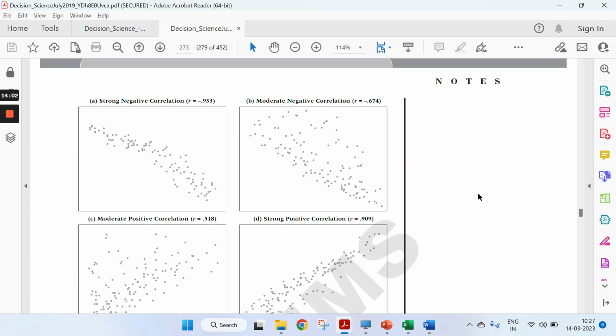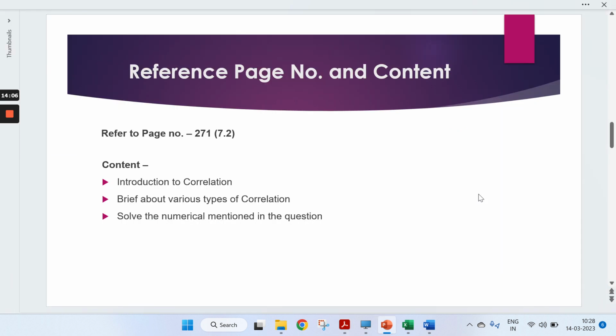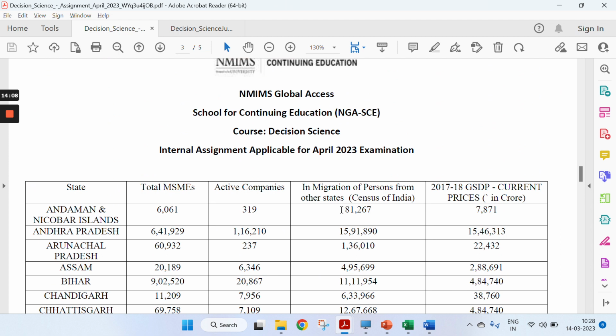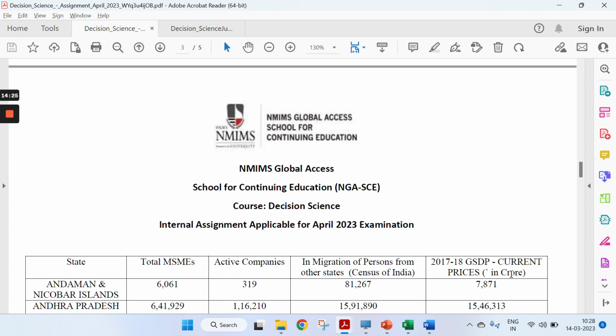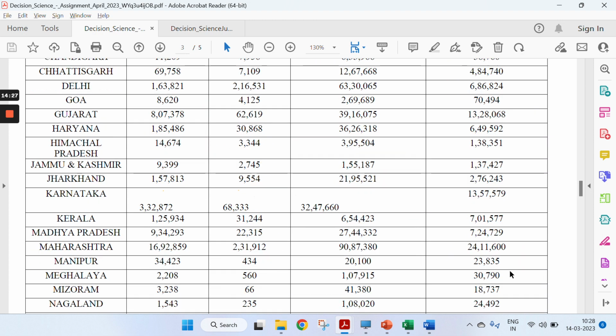Every time you just need to change the values of x and y. If we talk about the question, initially x will be in-migration and y will be this. Sometimes it will be x, then y, then x, y, right? Based on the question, in-migration of persons will be x, here it will be y. So every time put in the values, use the formula and calculate.